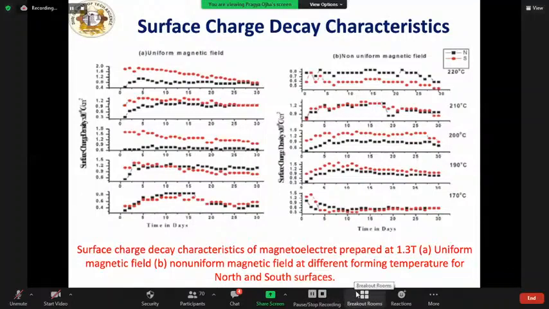Another one is the internal decay through conduction or drift, which may perhaps be accelerated by excessive humidity. So in order to find out the stability, the surface charge decay of the prepared electrode was observed continuously. Here are some decay curves from my work, shown in this graph.